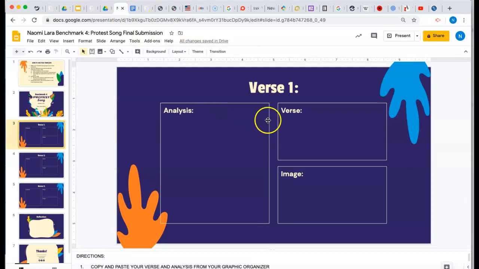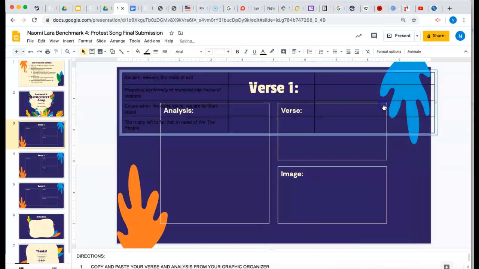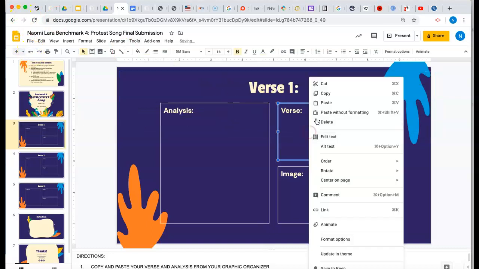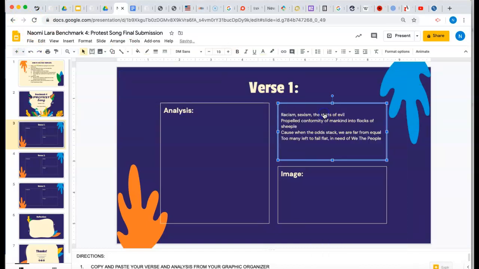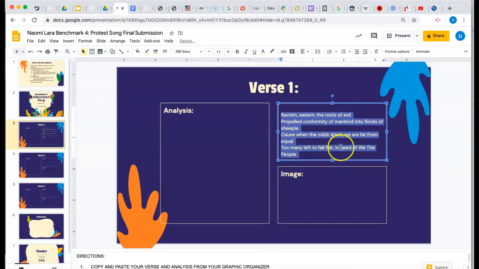When you get here, it is important to click inside the text box that you want to use, right click again, and paste without formatting. It's important to select that one. If you do the other one, it's going to look like this. So then undo. But if you paste without formatting, it gives you your verse in there, and then it'll be up to you to highlight, and you can mess around with the fonts and the size of the font to make it look nice.